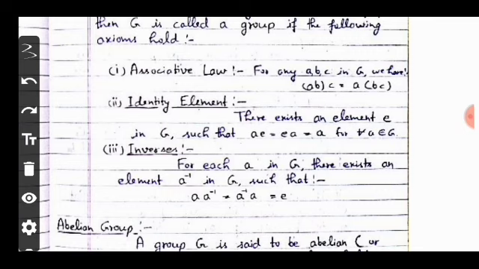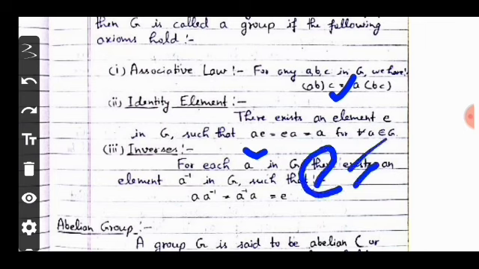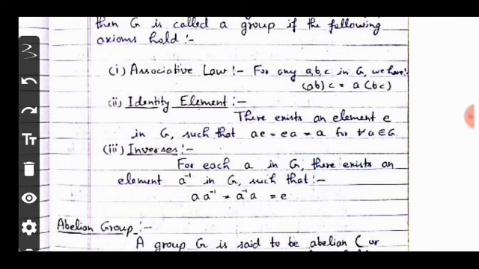Identity law: there exists an element e in G such that ae = ea = a. Here e represents the identity, which is 1. Now move on. Next property is the inverse property. For each a in G, there exists an element a inverse in G such that a · a inverse = a inverse · a = identity.